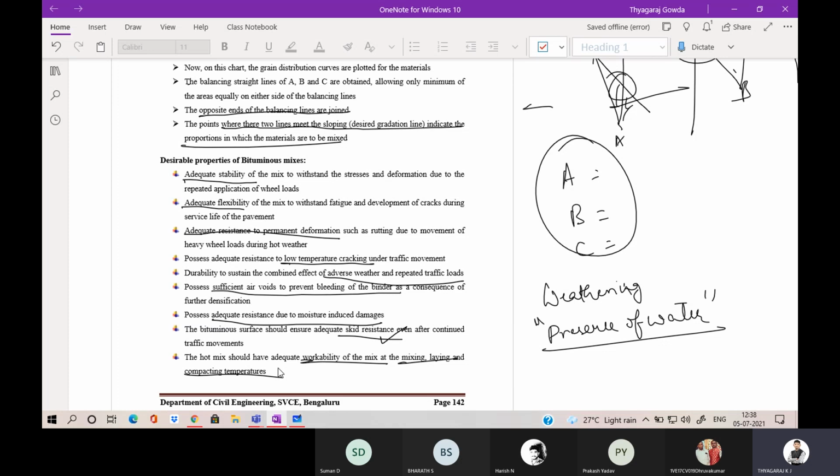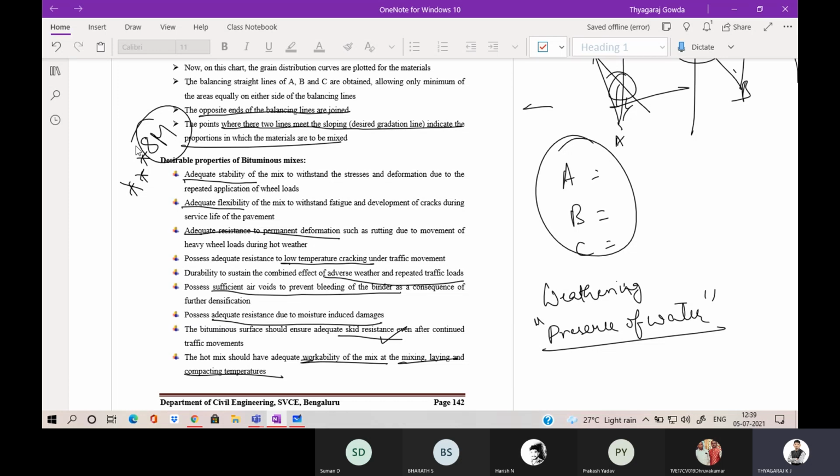As we all know, the bitumen becomes softer at higher temperature. At room temperature it behaves like a semi-solid. At higher temperature it behaves like liquid. At lesser temperature it behaves like solid. So the bituminous mixture should be workable in nature. Remember, this is also a very important question. They will ask for 8 marks or 10 marks.